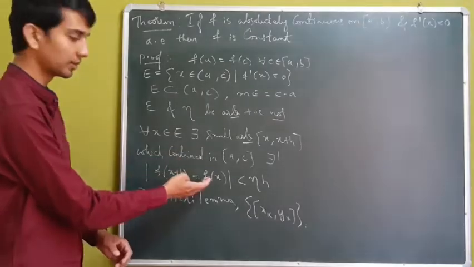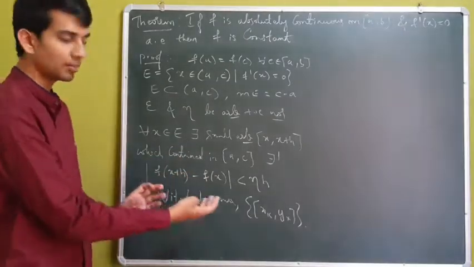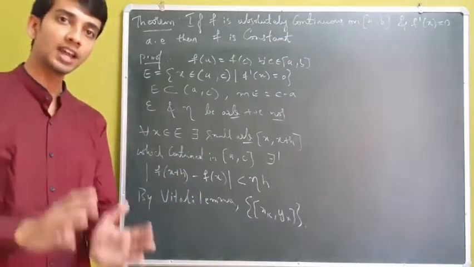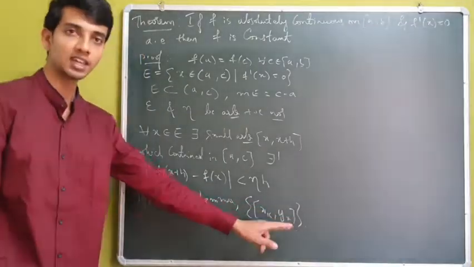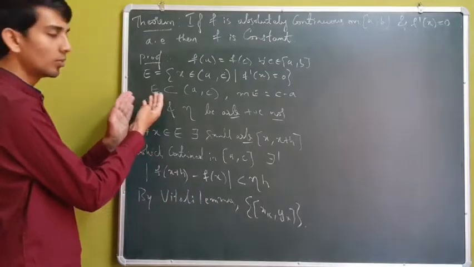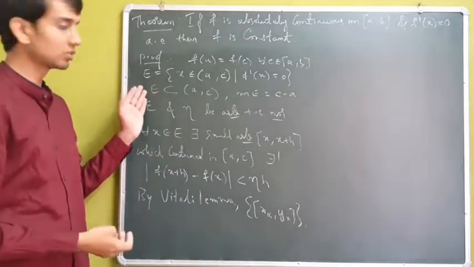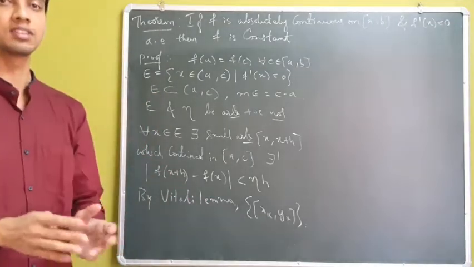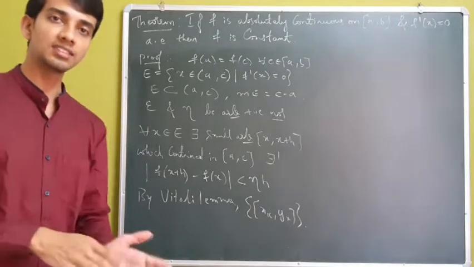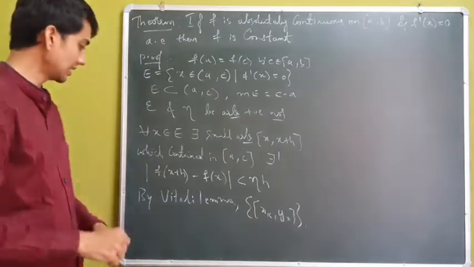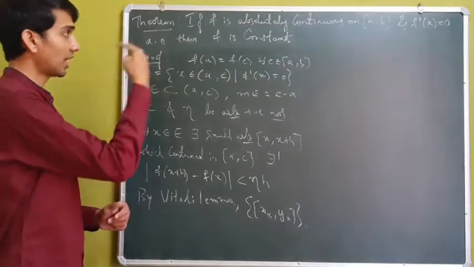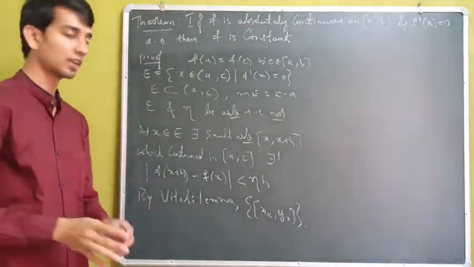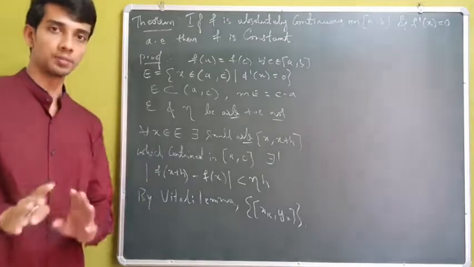Now by Vitali lemma I am able to find a finite collection of disjoint intervals xk, yk, which covers almost all of E except a set of measure less than delta, where delta is the positive number in the definition of absolute continuity of f corresponding to epsilon.